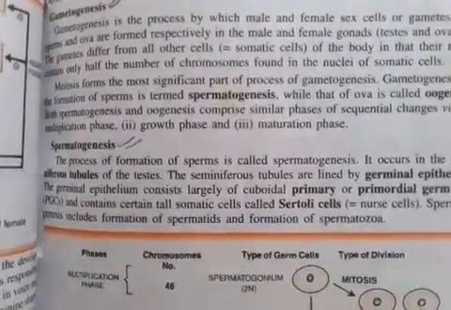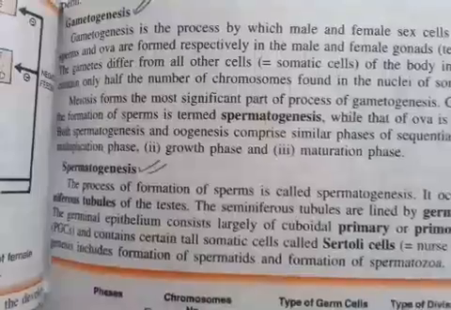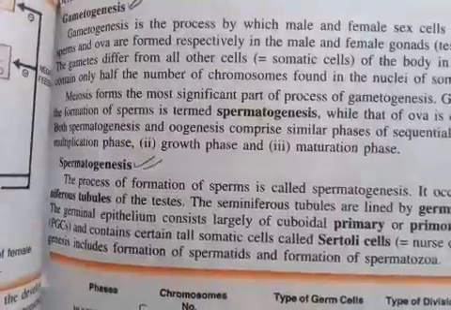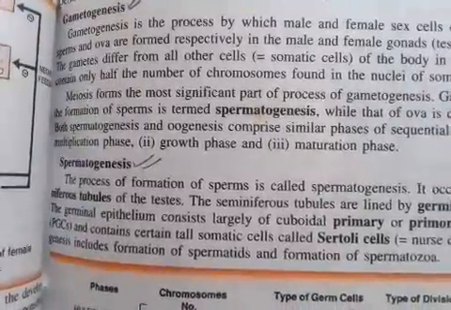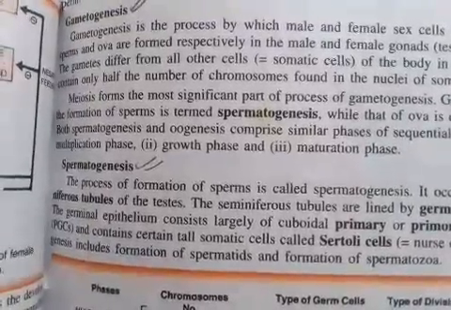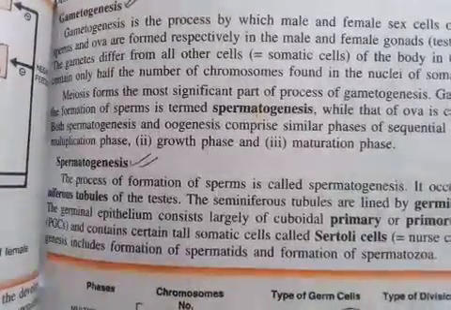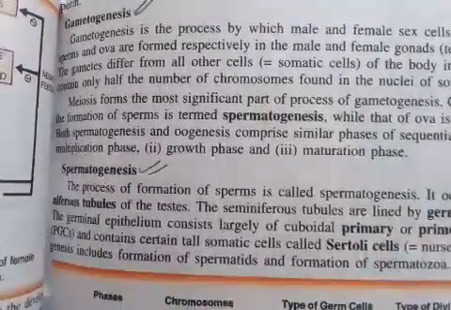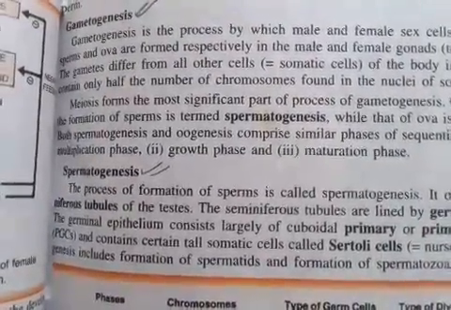It comprises two words. First is gameto and second is genesis. As you know, gameto is derived from the word gamete, and genesis means generation. So gametogenesis is the process in which the gametes, that is sperm and ova, are formed from the female or male sex organs. Sperms are male and ova are female sex cells, which are produced in the male and female gonads respectively. So gametogenesis is the process of formation of the sex cells in the gonads of males and females.